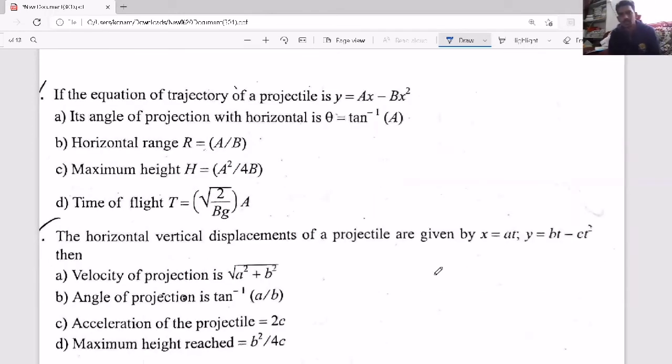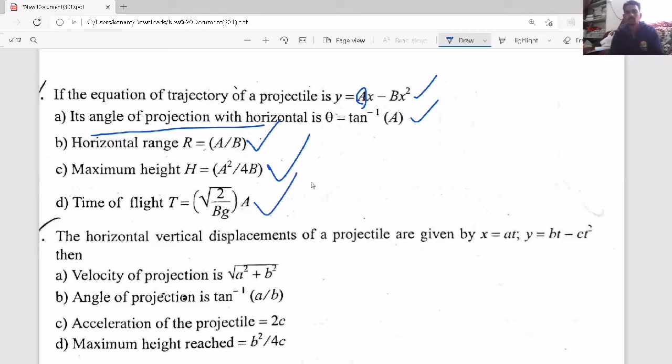Sometimes they will give the question based on the equation of motion or equation for projectile motion, like y equal to ax minus bx square. That is what they have given here. From this equation, they can ask what is the angle of projection. As the x coefficient is tan theta, tan theta equal to a, so theta equal to tan inverse a. And from here, you can also find the range. The range formula is a by b. Maximum height, time of flight.